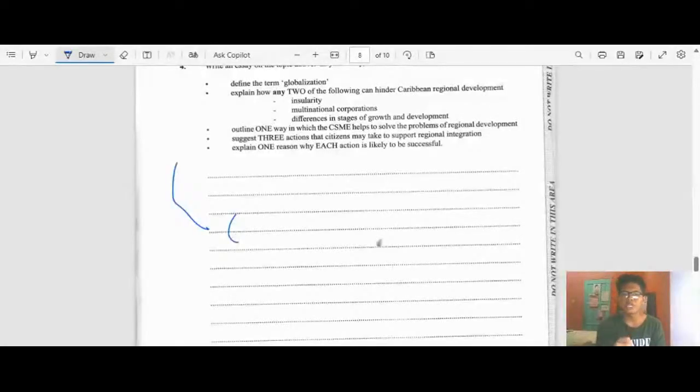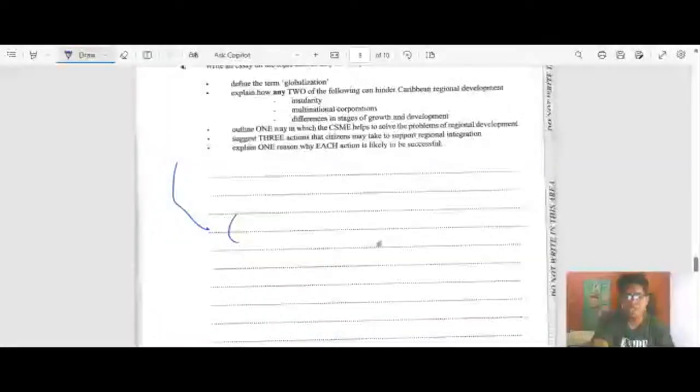And one way it could help Caribbean regional development is through Caribbean cohesion, by making sure that, for example, one Caribbean economy is not extremely high like the rest. What the CSME does is bring in all these other Caribbean countries to somehow fund what we would consider to be the less developed Caribbean countries, to make sure everyone is on the same page, on the same level. That is one of the major functions of the CSME, to make sure Caribbean markets are in cohesion. So that is one aspect of it.